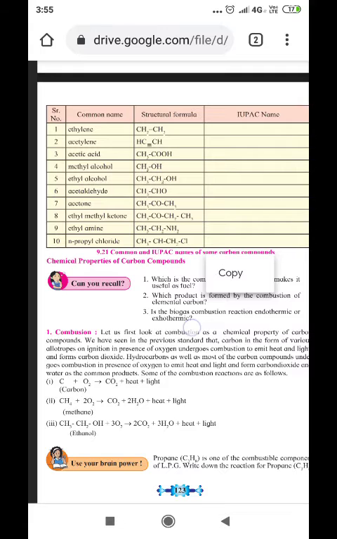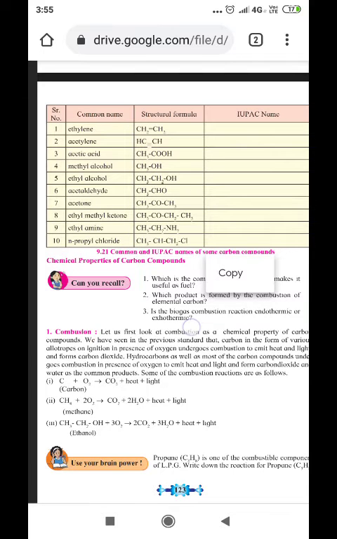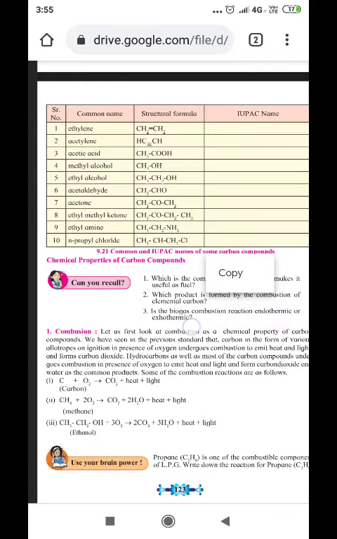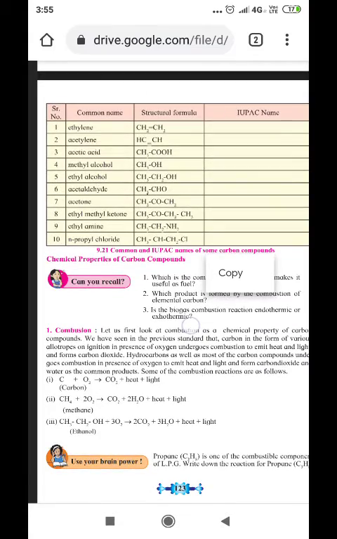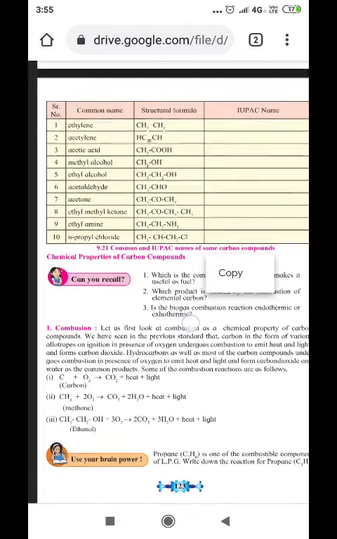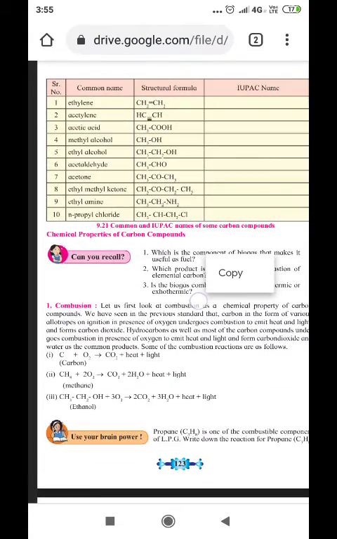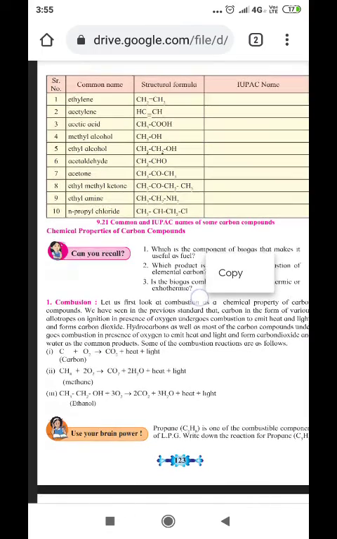Then we have to see the functional group. Here double bond is there. So here instead of A and E, it will be replaced by Y and E. If it is triple bond, it becomes ethyne. If it is double bond, it becomes ethene. Since only 2 carbon atoms are there, there is no need to give a number.